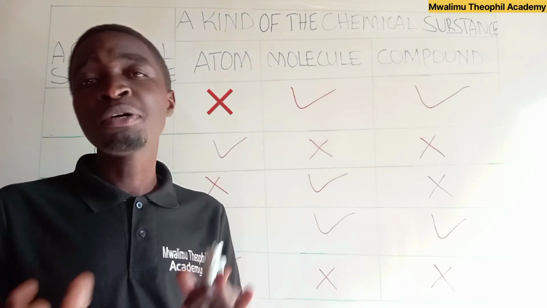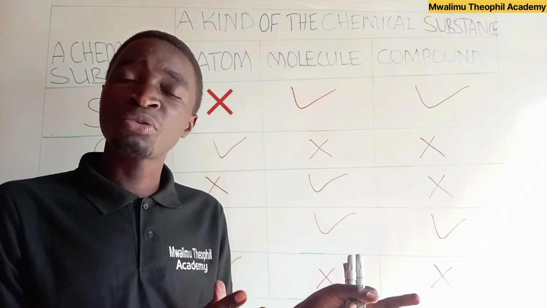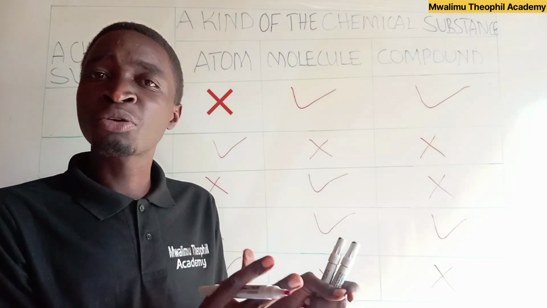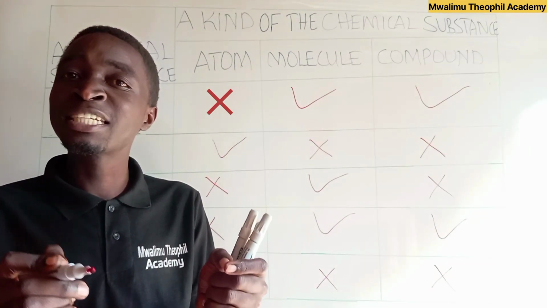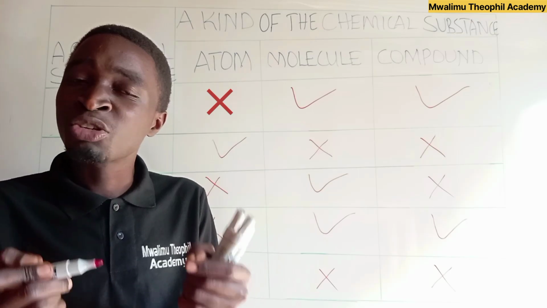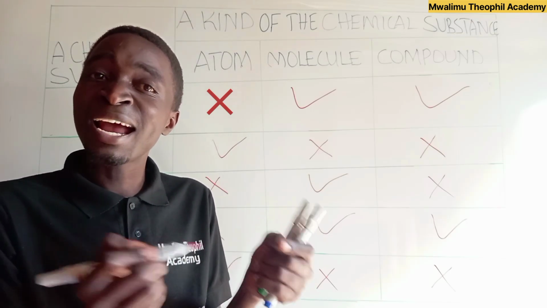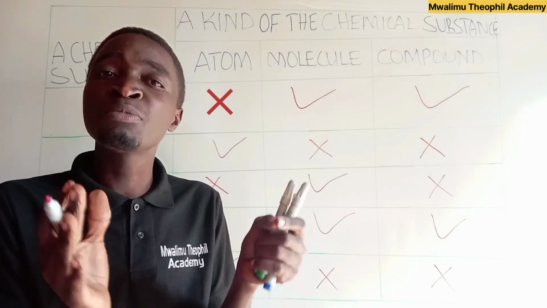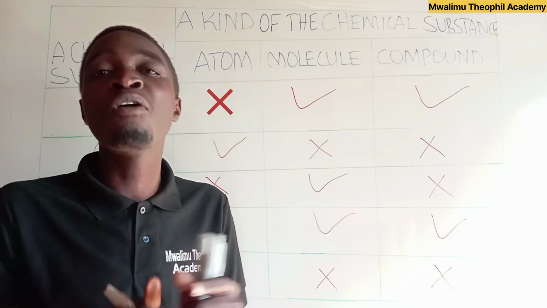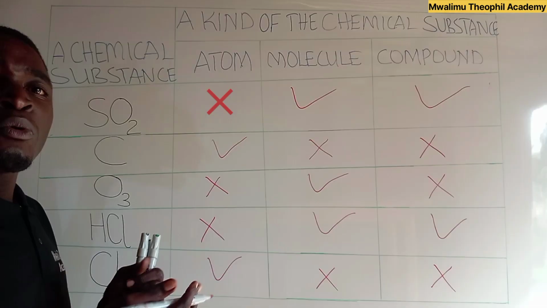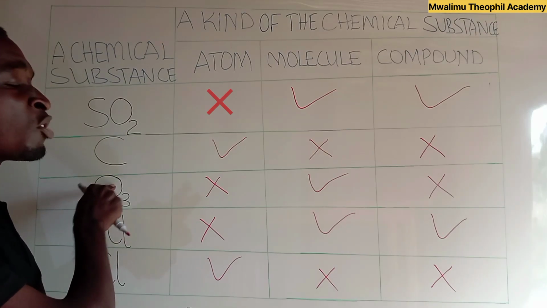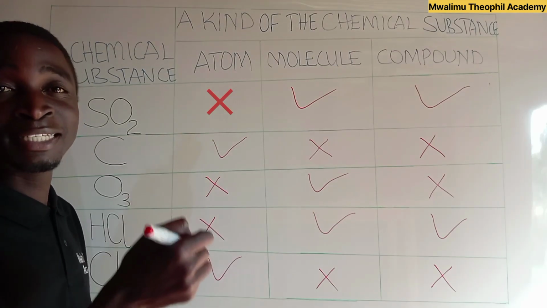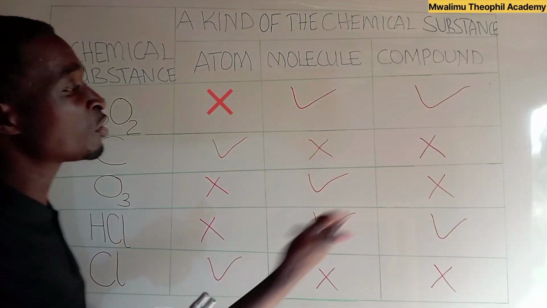By saying so, we conclude that all compounds are molecules, but not all molecules are compounds, because some of the molecules involve the combination of atoms of the same kind. So those miss the character of being compounds, because for it to be a compound, the atoms which are combined should be of different kinds. As we have seen here, what property makes ozone not qualify to be a compound? Though it is a combination, the atoms making it are not of different kinds. That's why it is not a compound.